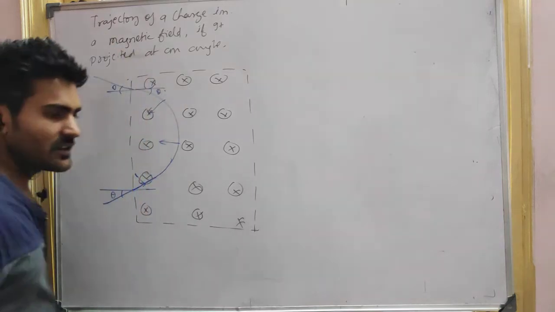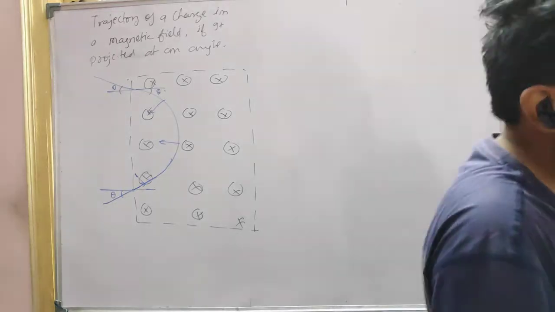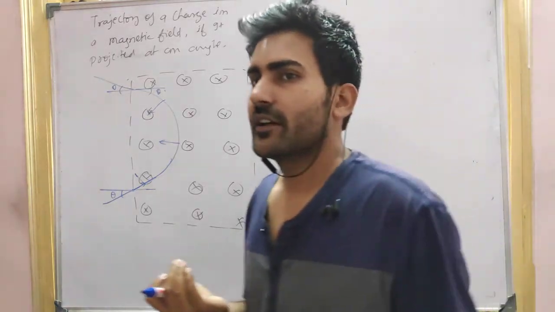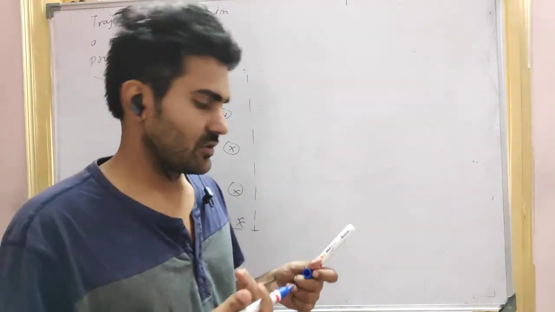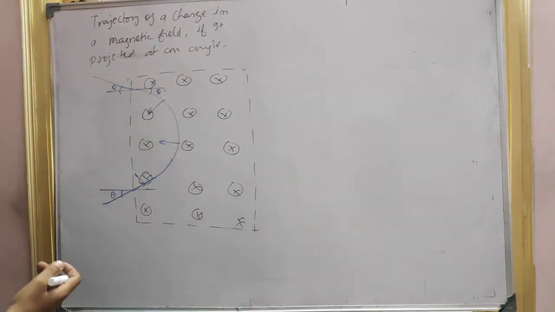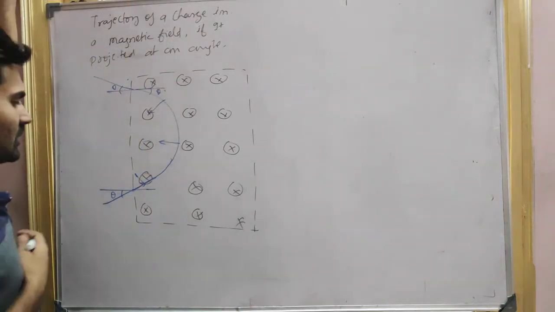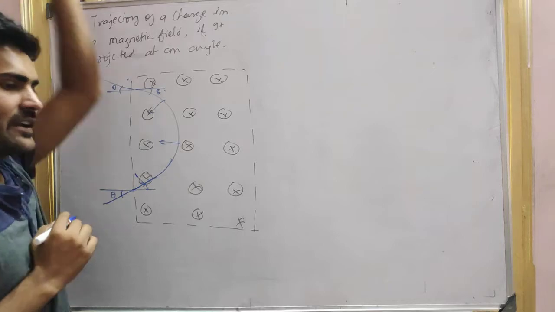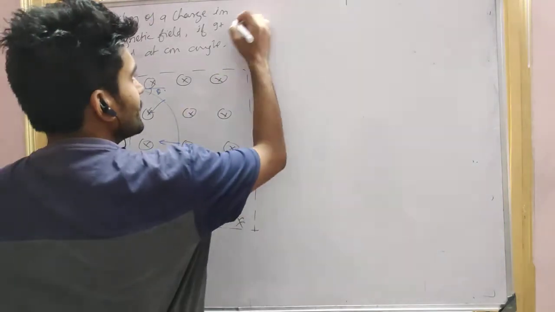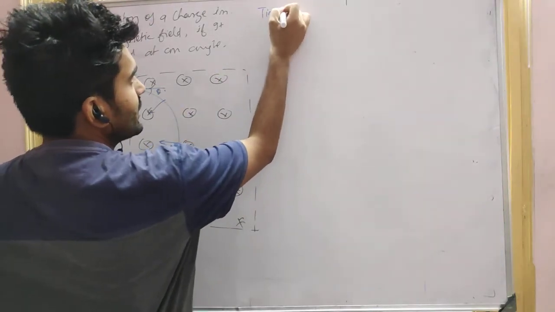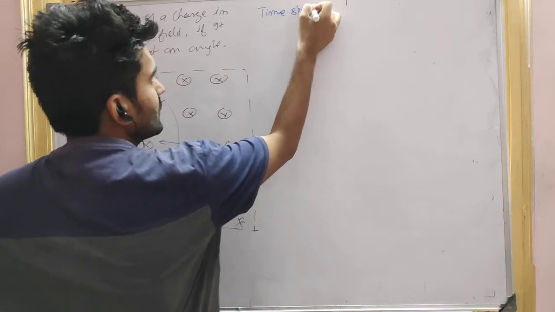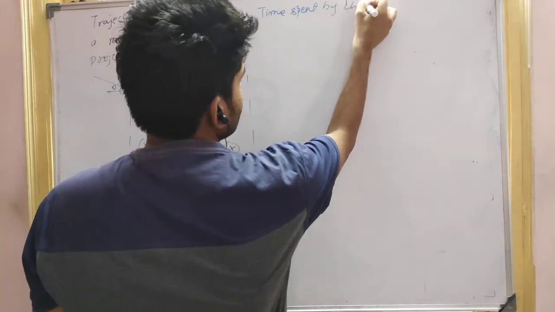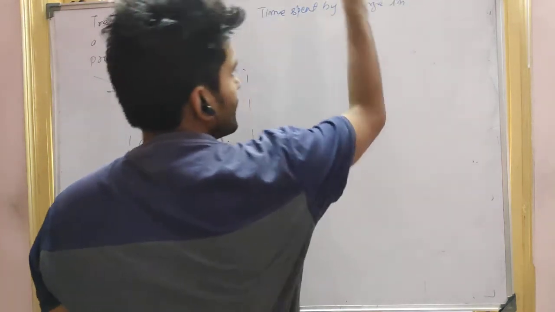This is a good phenomenon here. Whatever angle it comes in at, at the same angle it comes out. It is called the angle of emergence, right? So we have to find the time period. We have to find the time spent by the charge in the field.